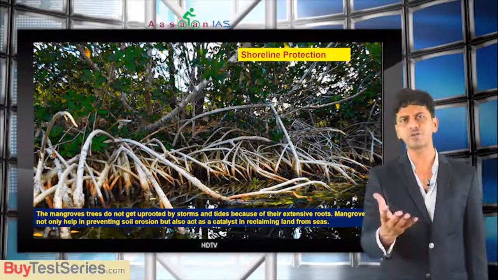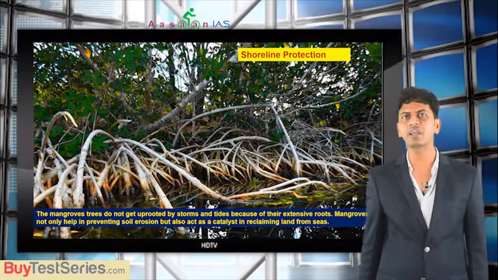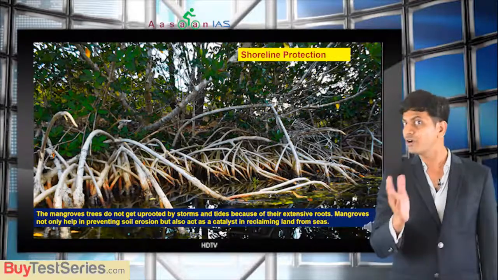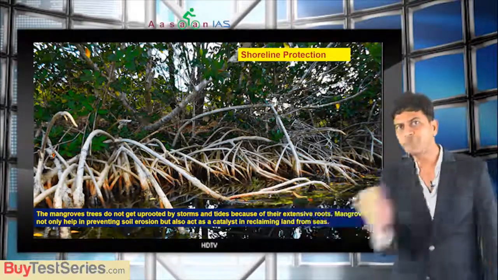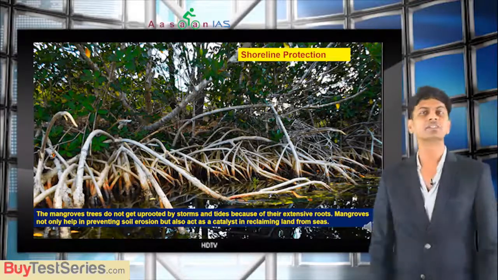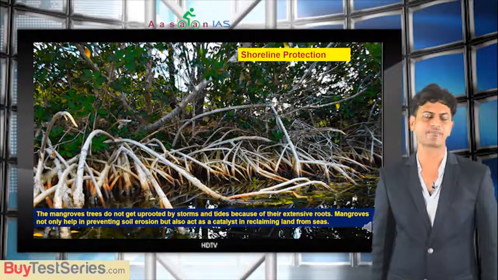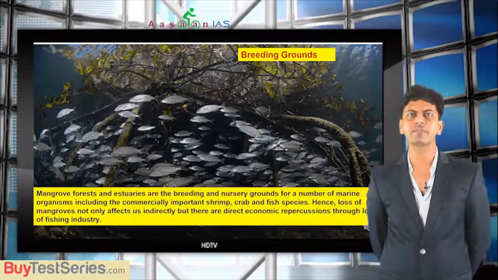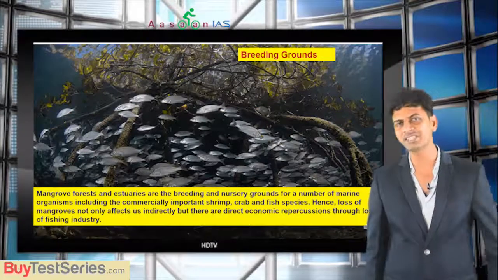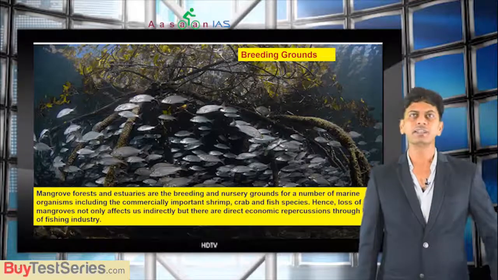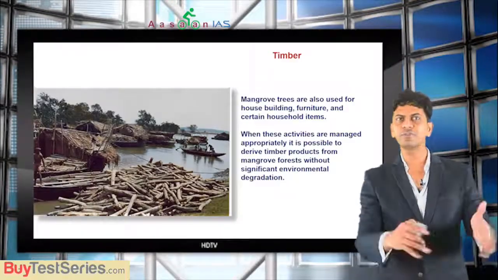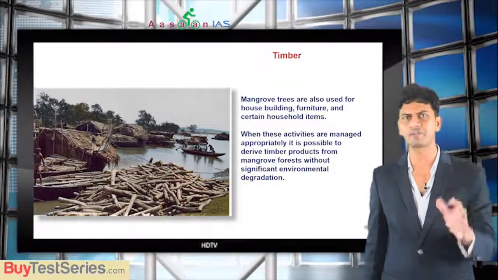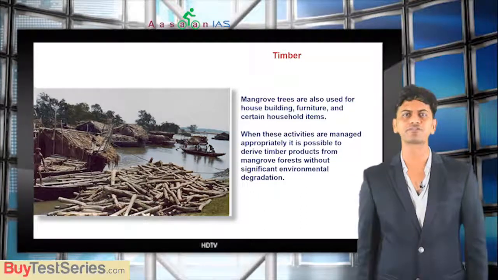There is a story that when the 2004 tsunami came, there was a village in Tamil Nadu which was surrounded by mangroves, and that village got very minimal damage because the mangroves can stop the tides. So shoreline protection is one of the benefits. Then breeding grounds. Again very important, they are breeding grounds, so obviously important for many species. Then timber: if you use them in a proper way, they can be used for constructing houses and for small timber purposes, right? So these are the benefits of mangroves.